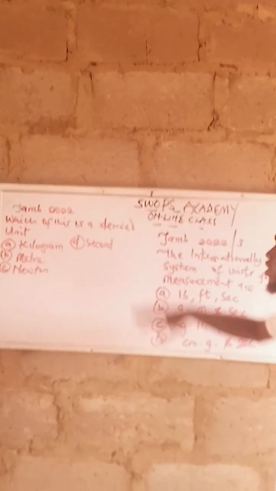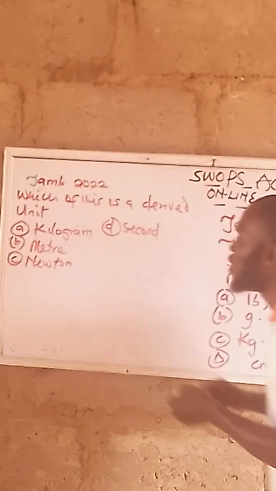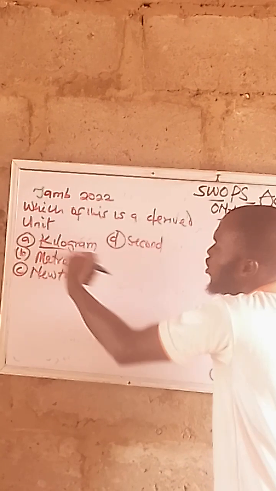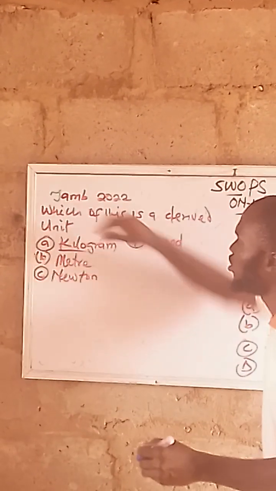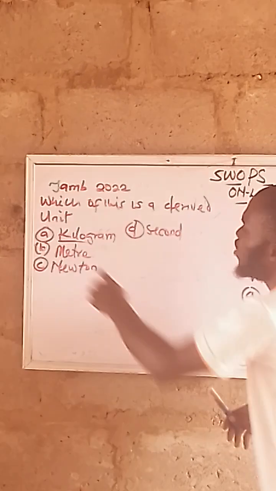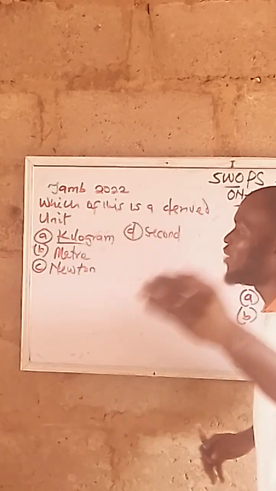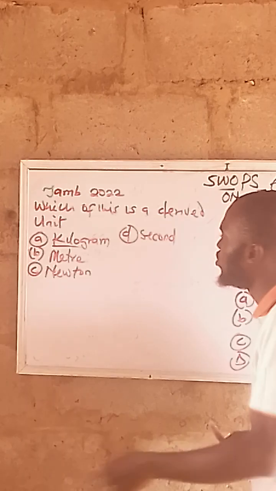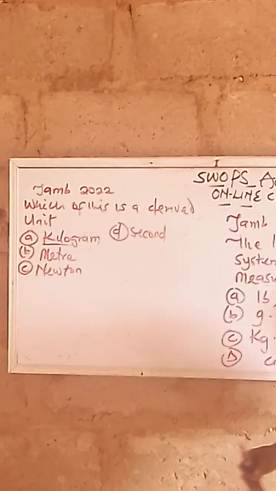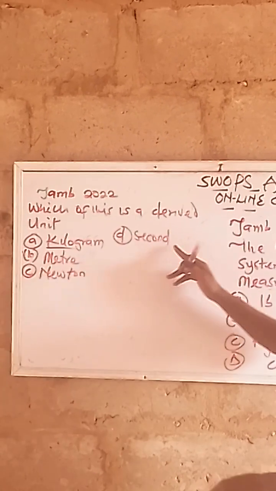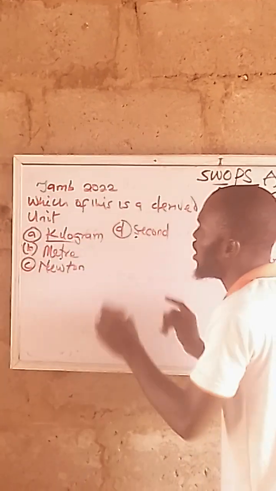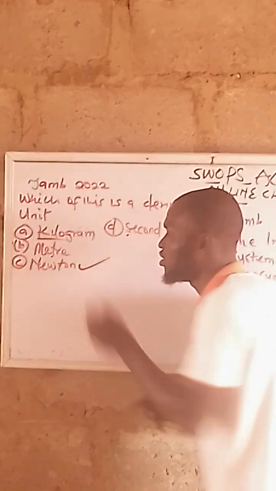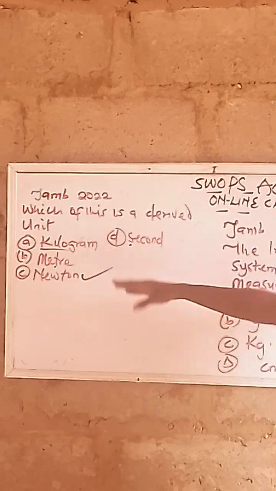Another question under JAMB year 2022. Which of these is a derived unit? You know that the SI unit for the kilogram is an SI unit for mass, and mass is not a derived unit. It is a fundamental unit. Meter is for length, and length is a fundamental quantity, so meter is a fundamental unit. Seconds is the SI unit for time. Time is a fundamental quantity, and seconds is a fundamental unit. That means these are fundamental units. We are asked about the derived. So option C is the correct answer, because it is Newton, force.